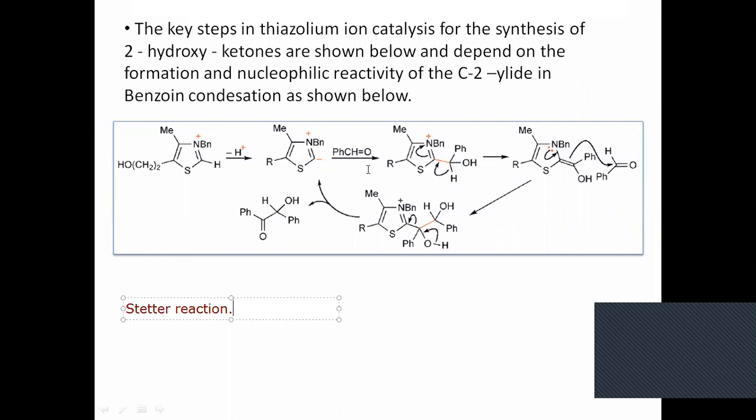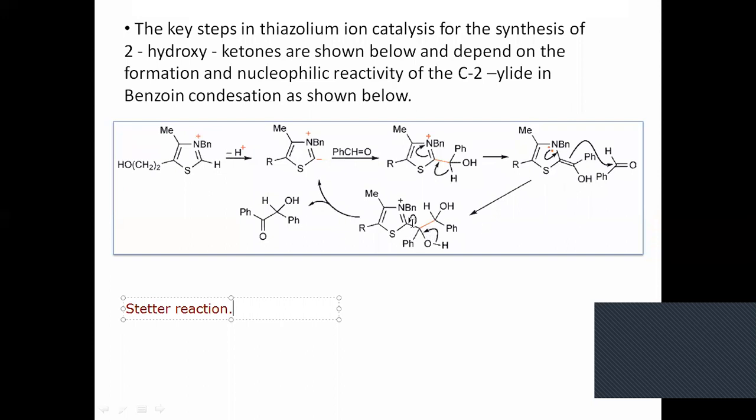So this attacks the aldehyde, and you see this will form. Then one of the hydrogens will shift like this, and this opens up the nitrogen. And a second molecule of aldehyde, because benzoin condensation involves two molecules of aldehyde which do not have the alpha hydrogen, and then there is a formation of a dimer like this and migration of the bond.